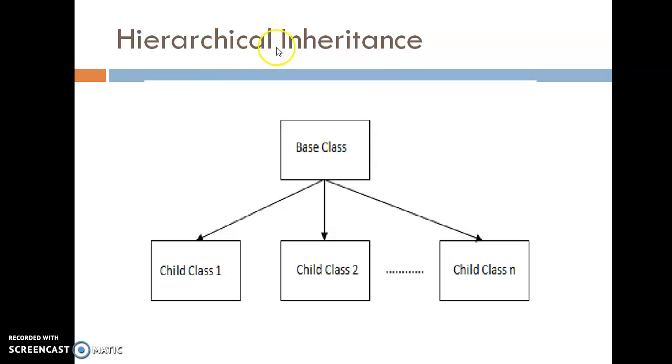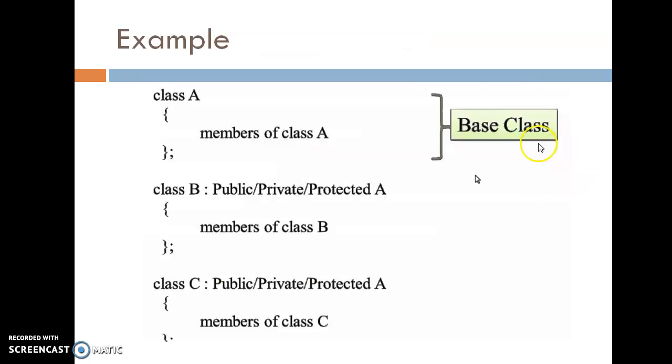Third type is hierarchical inheritance. In this hierarchical inheritance, there is a single base class and two or more than two derived classes or child classes. See the example. Here there is a class A and these are the members of class A. Next is class B. It is derived from class A. It may be derived with a public, private or protected specifier. Same way, the third class C is also derived from class A with any specifier.